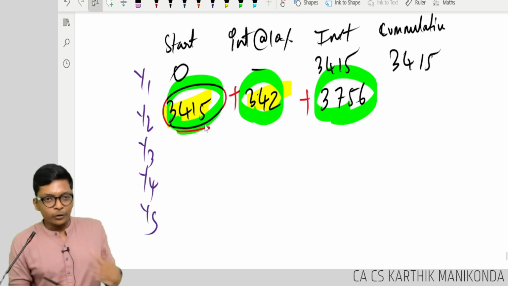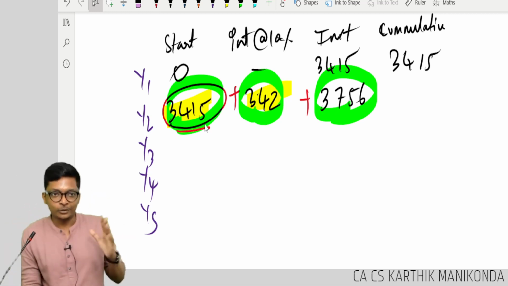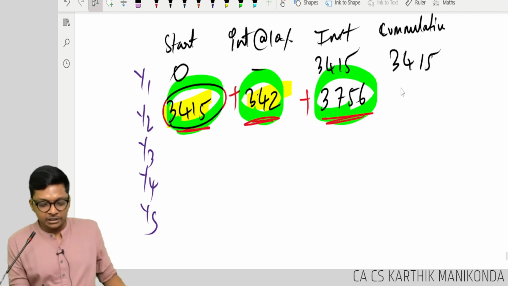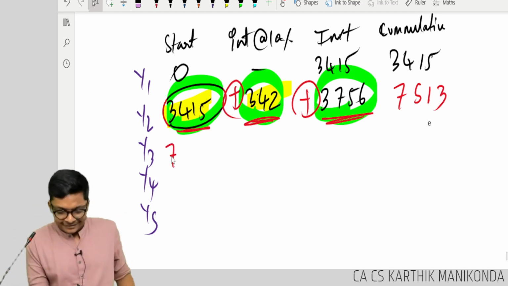Okay, no problem. Doing this is good, but don't do this in exam. 3415 plus 342 plus 3756, how much? Okay, fine. We'll again redo it.